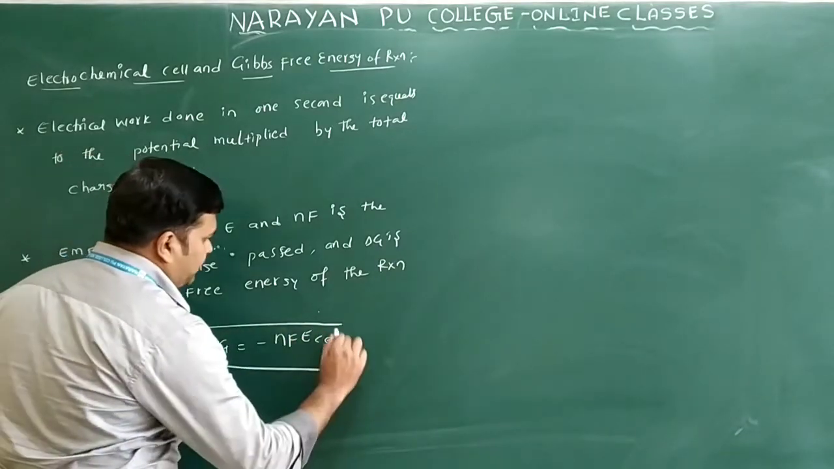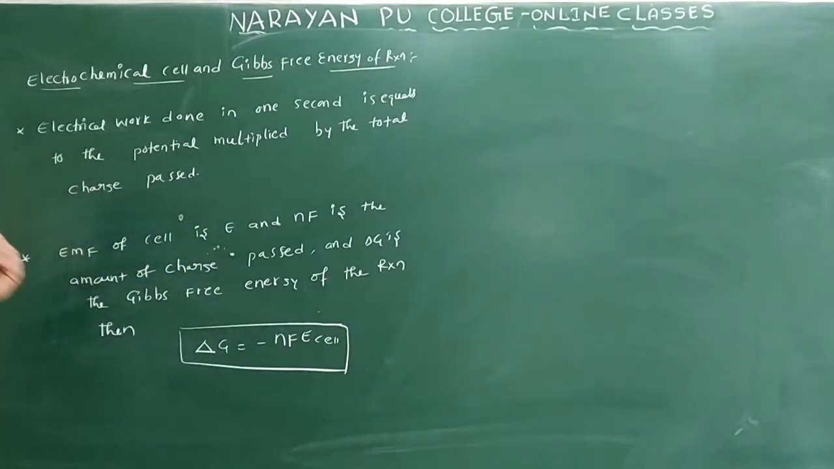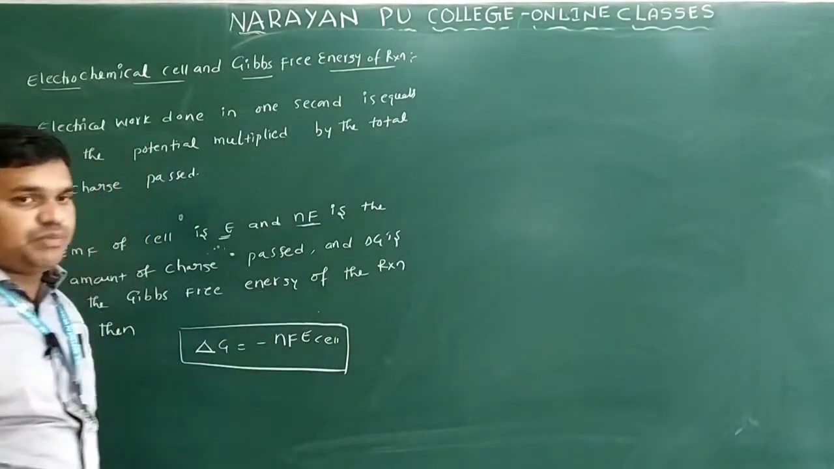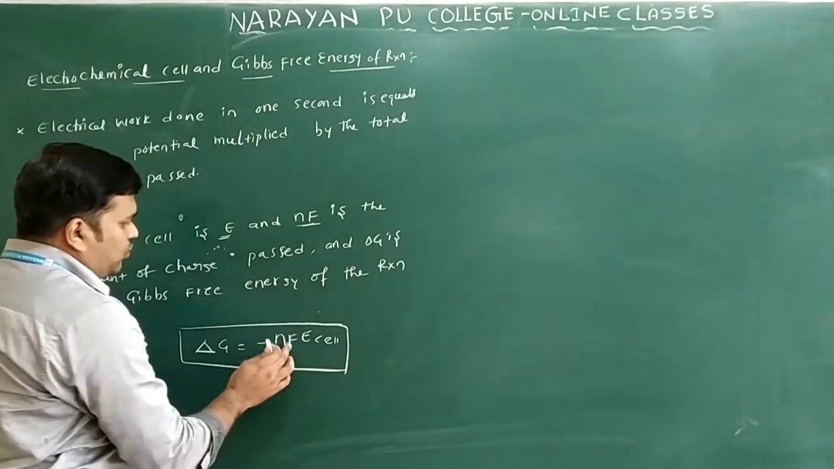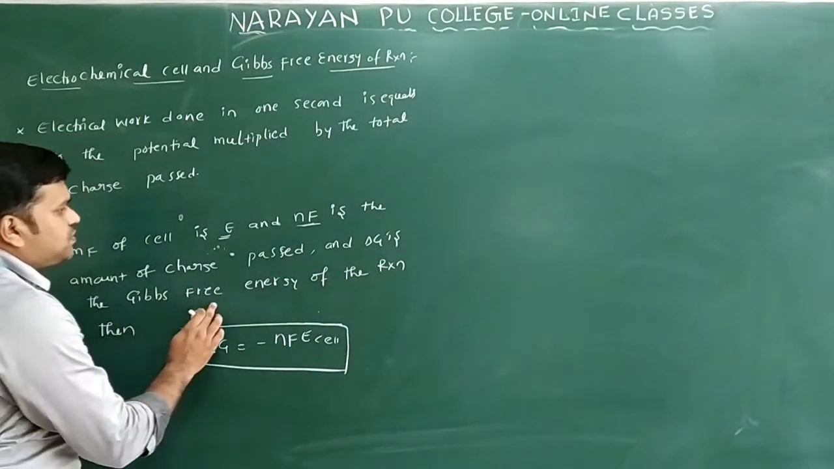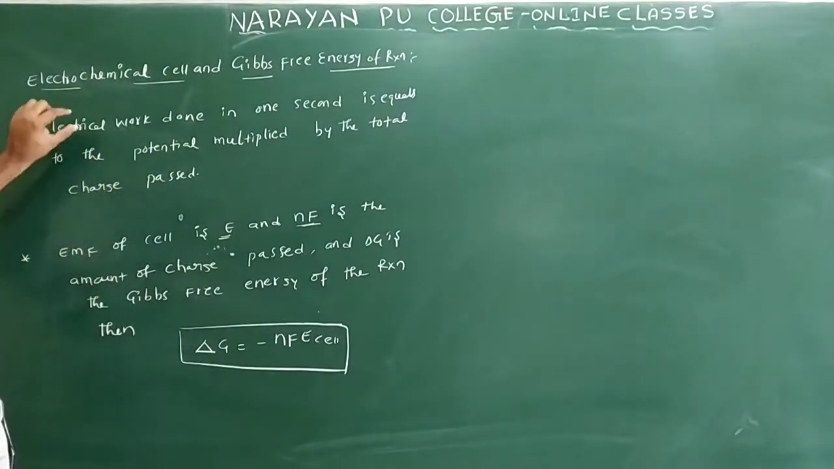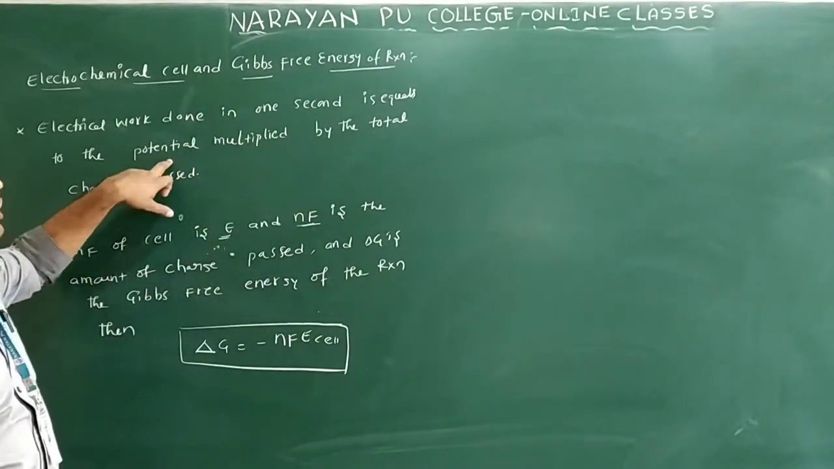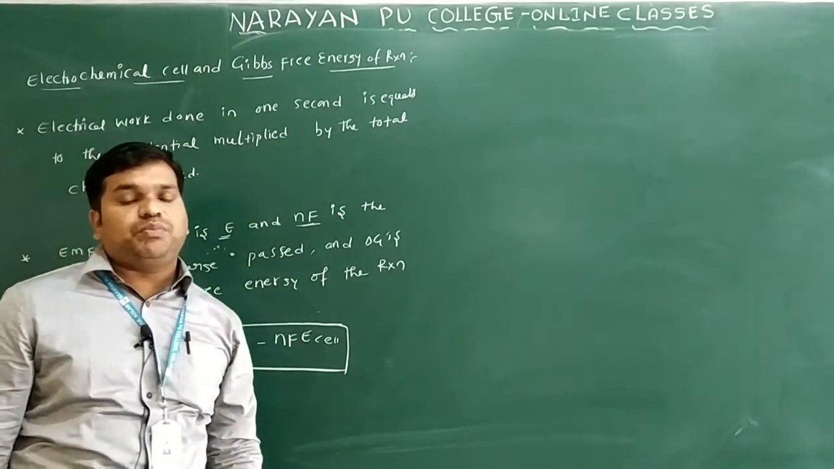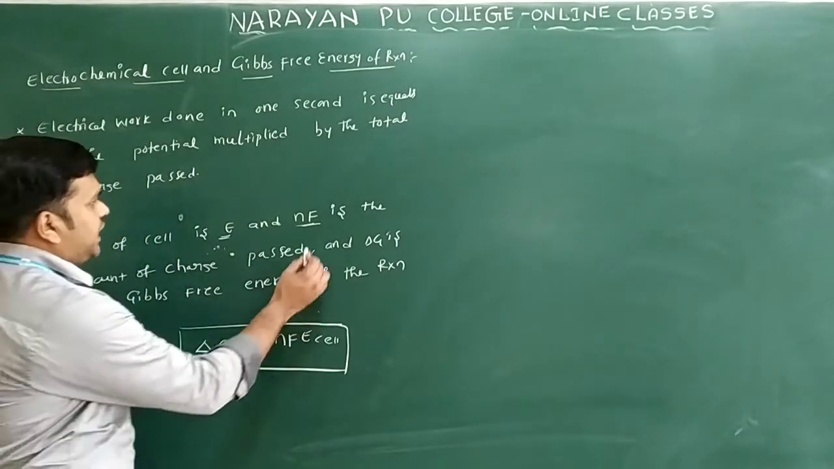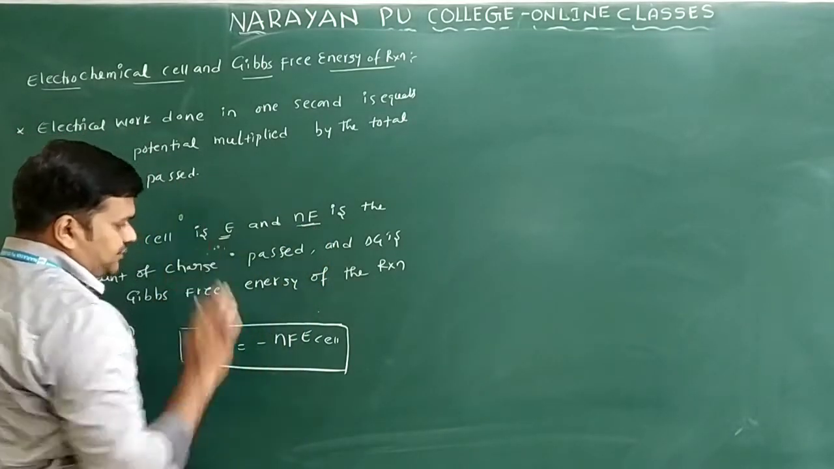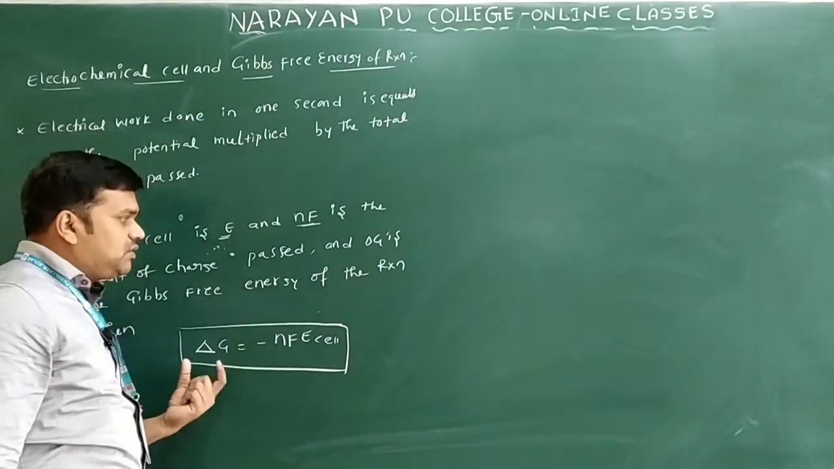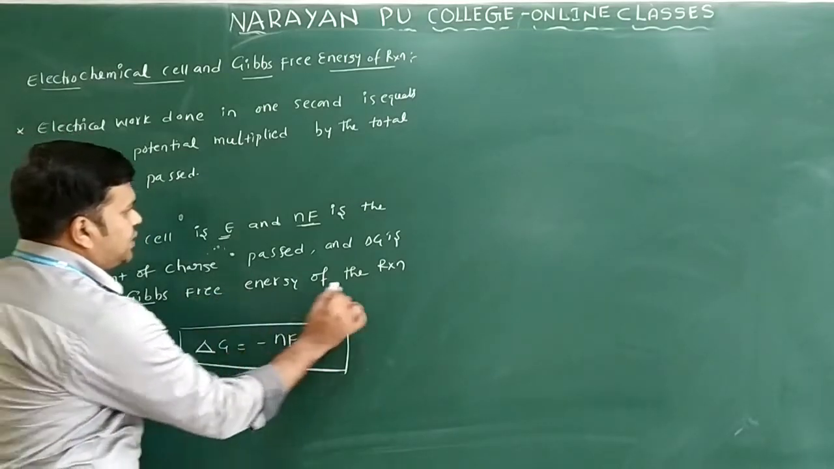Let us see the definition I wrote here. EMF of the cell is E cell, and nF is the amount of charge passed, and delta G is the Gibbs free energy of the reaction. Electrical work done means delta G, which in 1 second equals the potential multiplied by the total charge passed through it. Here nF is the amount of charge passed, and delta G is the work done, which is the Gibbs free energy of the reaction.